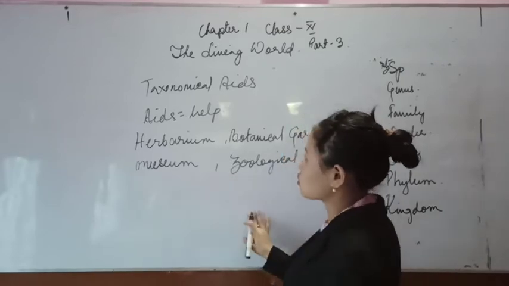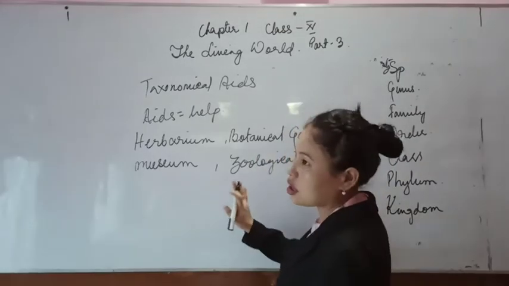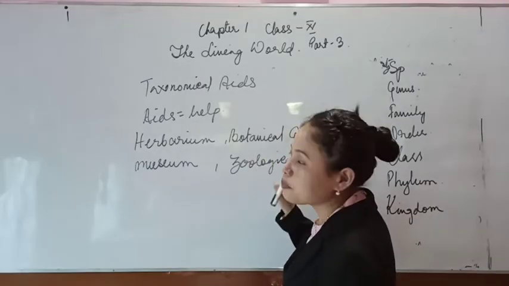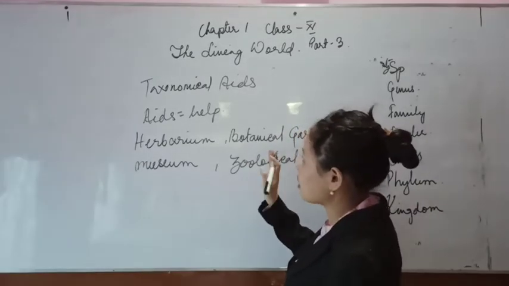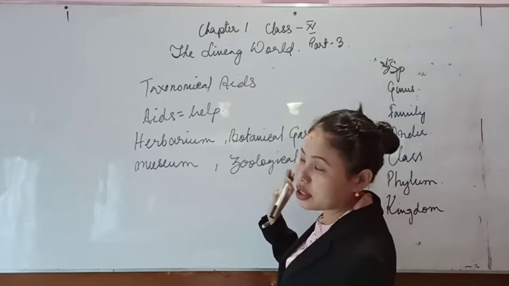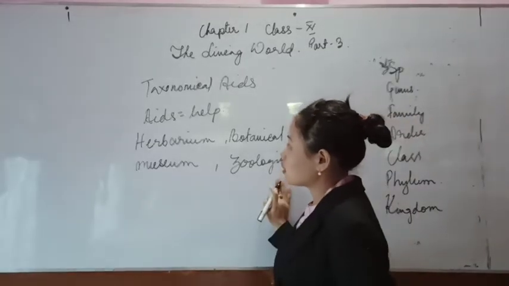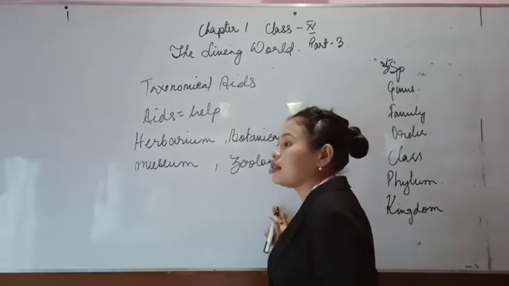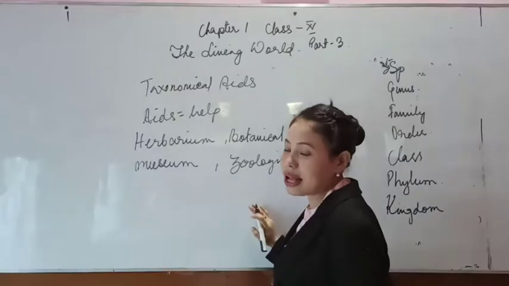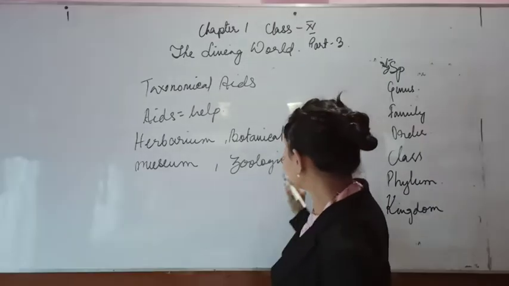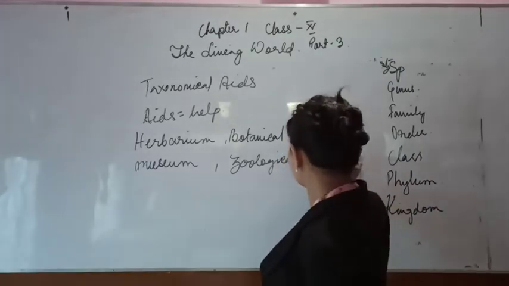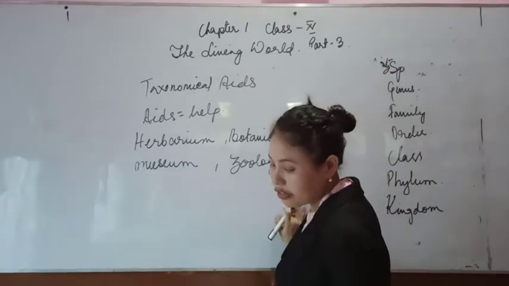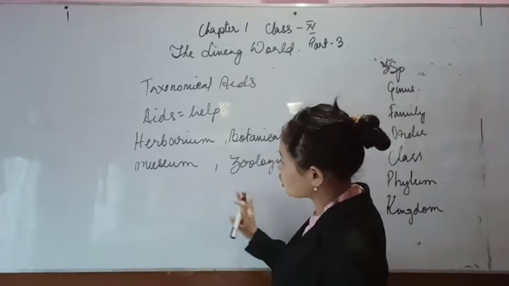Taxonomical aids are specimens of plants and animals which are preserved so that you can compare them with any new organism or plant that you discover. These are the places where you will find taxonomical aids and specimens.